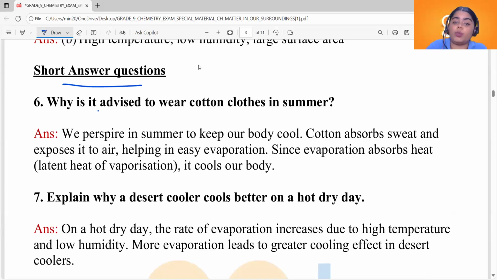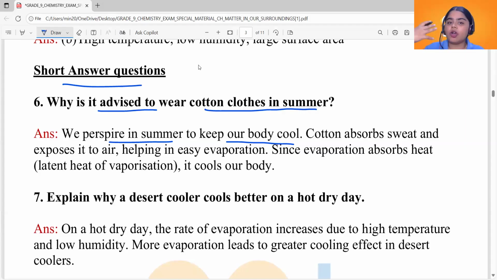Why is it advised to wear cotton clothes in summer? Basically, cotton clothes can absorb a lot of water, or you can say they can absorb more sweat. We perspire in summer to keep our body cool, which is a mechanism by which our body keeps itself cool. So we sweat a lot in summer.